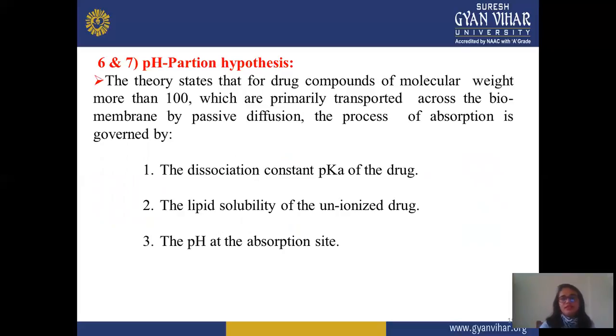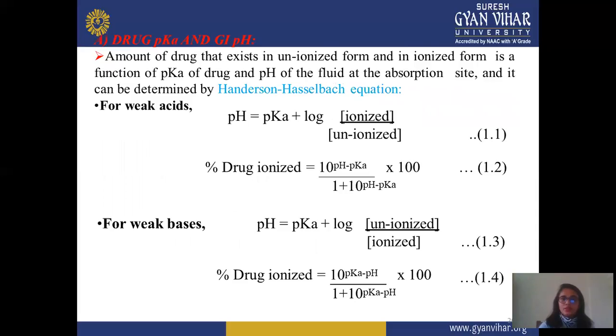Next factor is the pH partition hypothesis. This theory states that drug compounds of molecular weight more than 100 are primarily transported across a biomembrane by passive transport. Absorption depends on the dissociation constant pKa, lipid solubility of the unionized drug, pH at the absorption site, drug pKa and GI pH. The amount of drug existing in unionized form is a function of the pKa of the drug and the pH of the fluid at absorption.